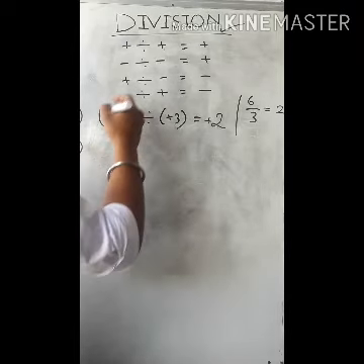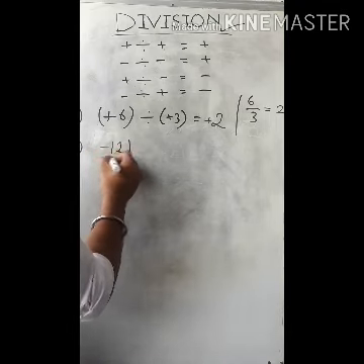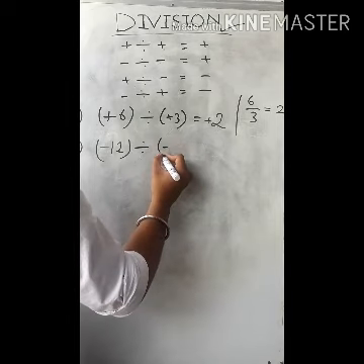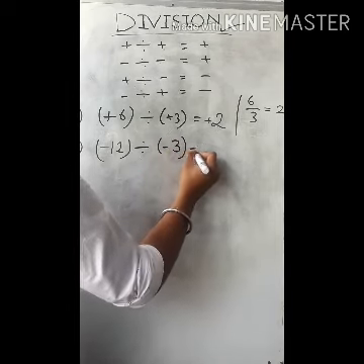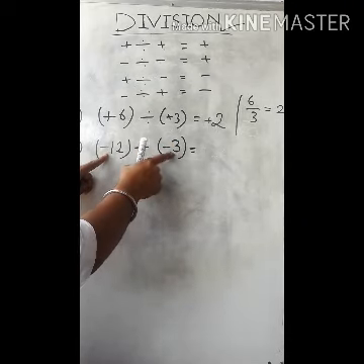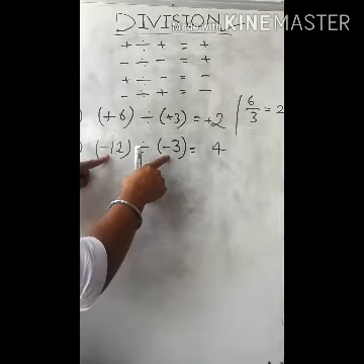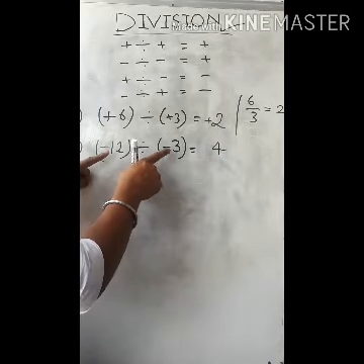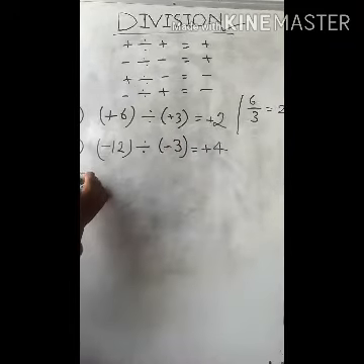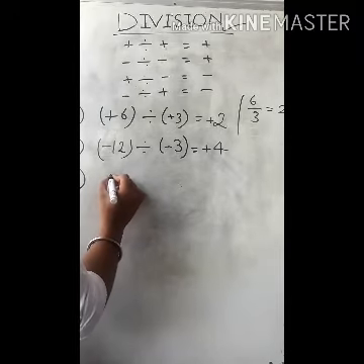Okay, let me take another example of this rule. We have to divide minus 12 by minus 3. Again, both the integers are of the same sign. That means both are negative. 3 fours are 12, and if both the integers are negative, that means if both the integers are of the same sign, then our result will be positive. Simple.